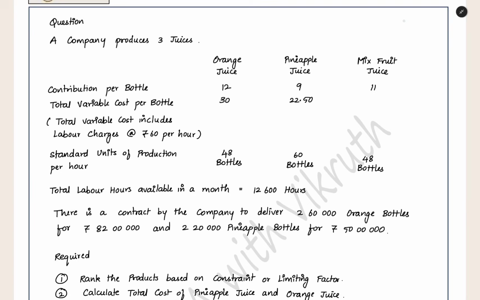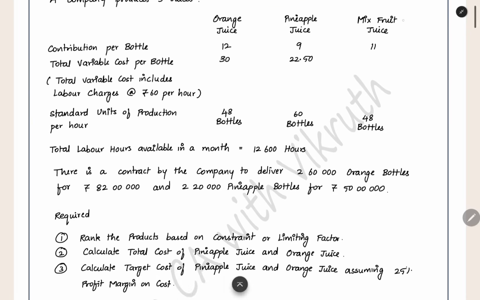And one more thing they have given: total variable cost includes labor charges at 60 rupees per hour. Inside this variable cost we also have the labor charge that is included. The labor charge is 60 rupees per hour. Now for 1 hour we can produce 48 bottles of orange juice, or 60 bottles of pineapple juice, or 48 bottles of mixed fruit juice.